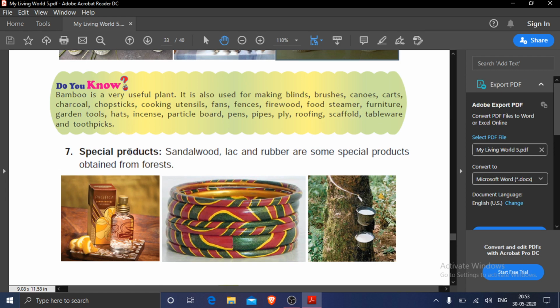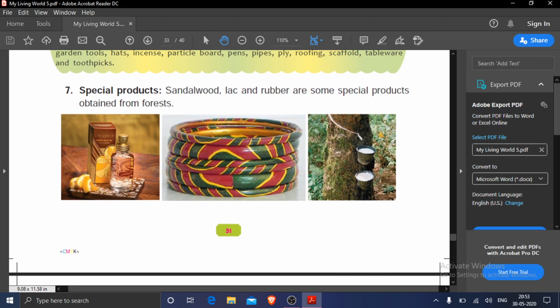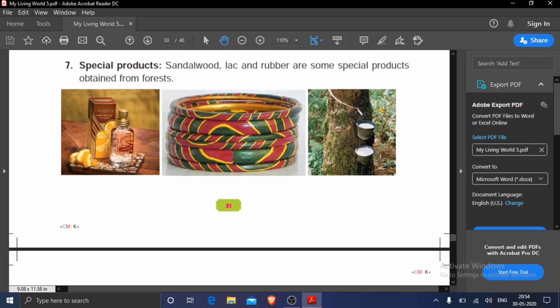Now, next type of forest products, we can say that they are special products and they are sandalwood. Sandalwood is used in our worshipping, puja. Then lac. Lac is used for making bangles. Rubber. This is the rubber plant you see. These are sandalwood, lac and rubber. These are special products obtained from forest.